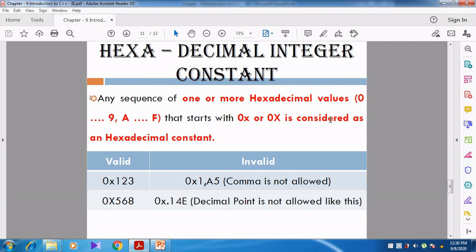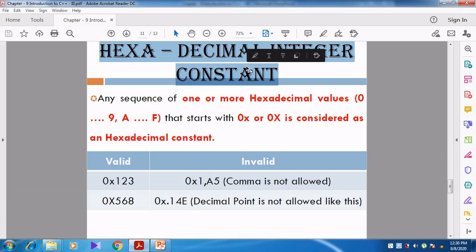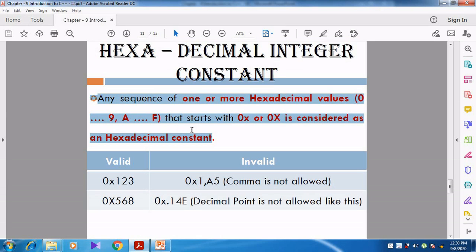Then the last topic in this video is hexadecimal integer constant. Hexadecimal means it represents 0 to 15. So the hexadecimal values are from 0 to 9, then after that they are represented by A to F. See, octal integer constants start with 0, whereas hexadecimal integer constants start with 0x.